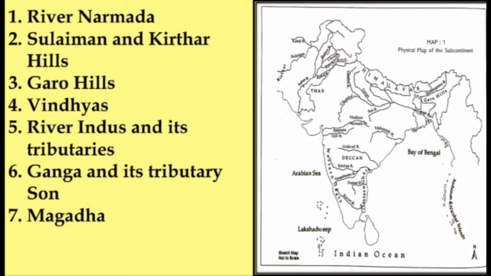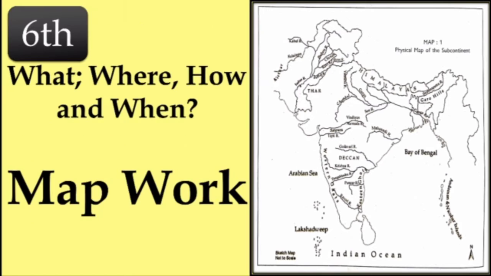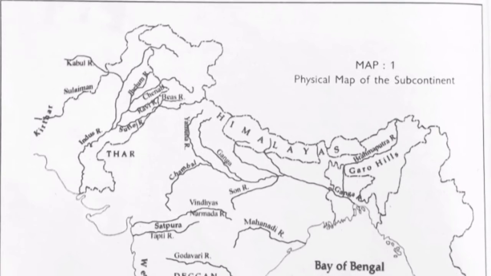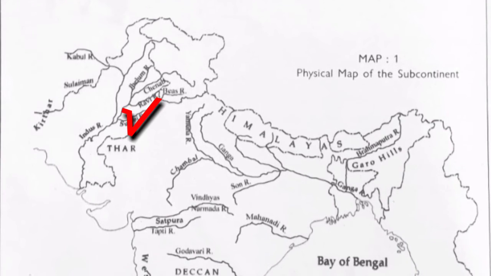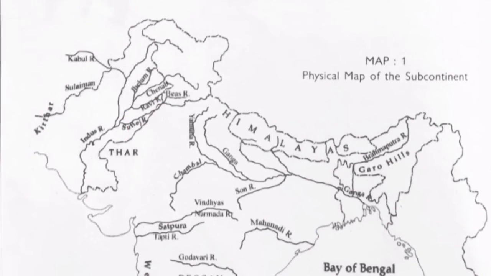These are river Narmada, Narmada Valley, Suleiman and Kirthar Hills. Point 3, Garo Hills, Vindhyas. Point 5, river Indus and its tributaries. Point number 6, that is Ganga and its tributary Son, and the area of Magadha. Right, children? As we are doing map work, let's do some other things also which are mentioned in your map. Here we have done river Indus, here we have done river Ganga.